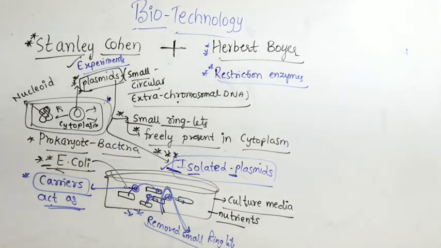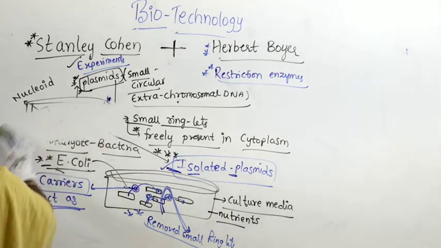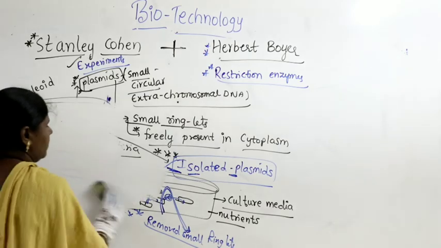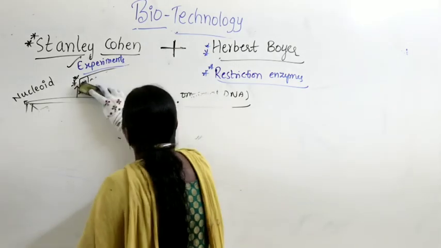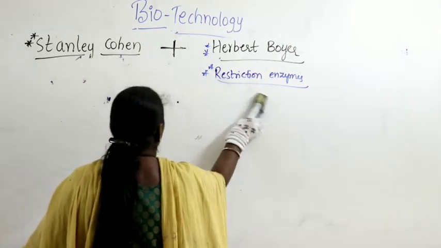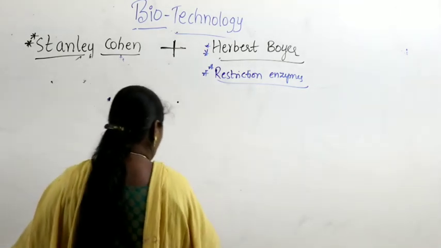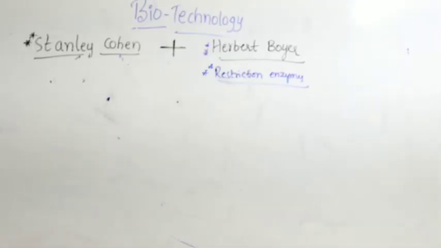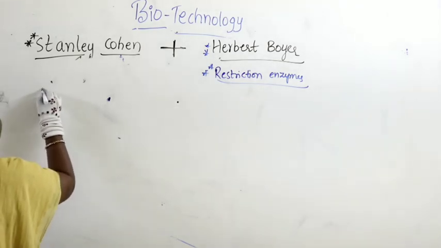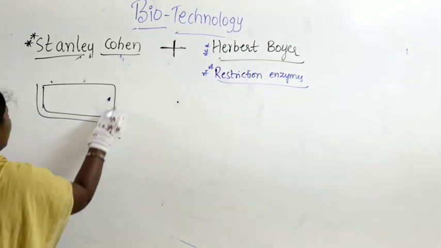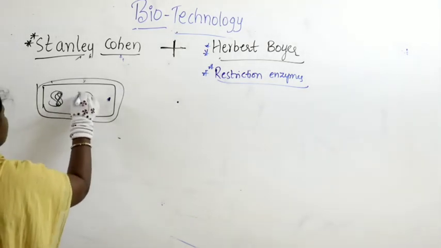Now let us see what they have discovered. If you look at Stanley Cohen, from the bacteria he could isolate the plasmid.